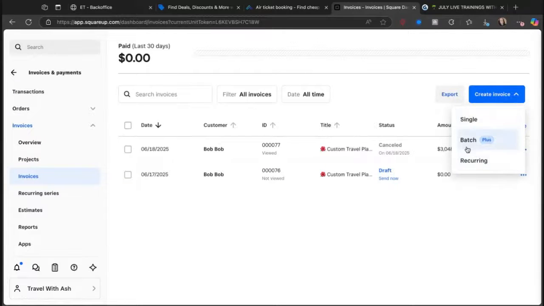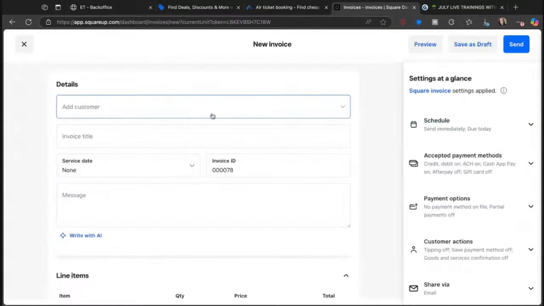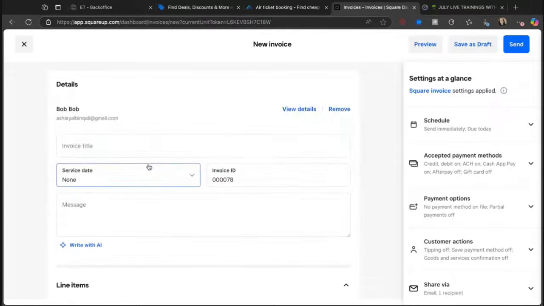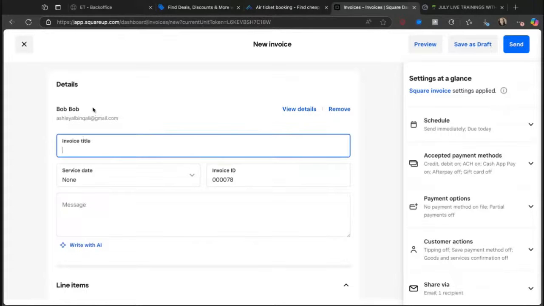You can technically do a batch if you want to send out to multiple people, but you have to pay for the plus version for that. But today, we're just going to do this, and we're going to click Bob. See how carefully I did that? Oof, almost loaded the info. Okay. So Bob is our client with my information underneath it, not anybody else's. And we're going to make a title. So let's just say airfare invoice.